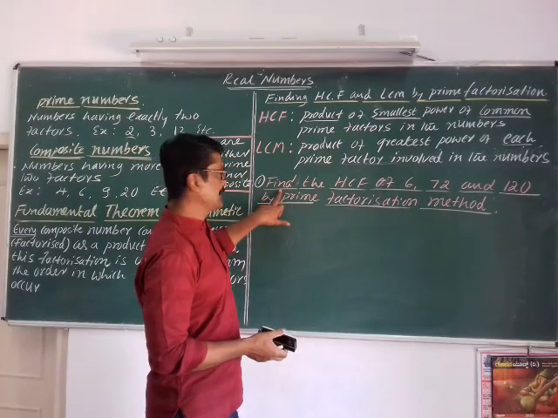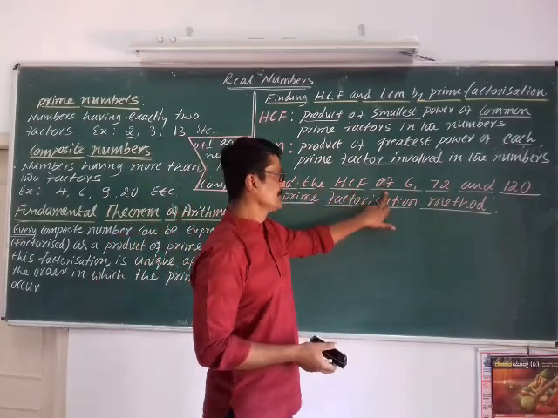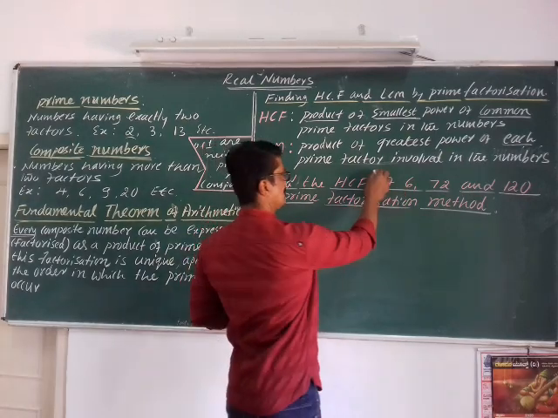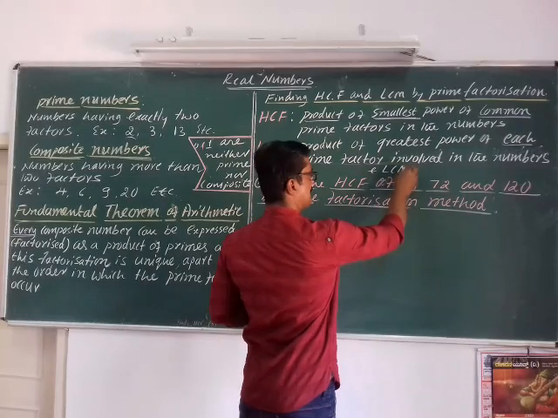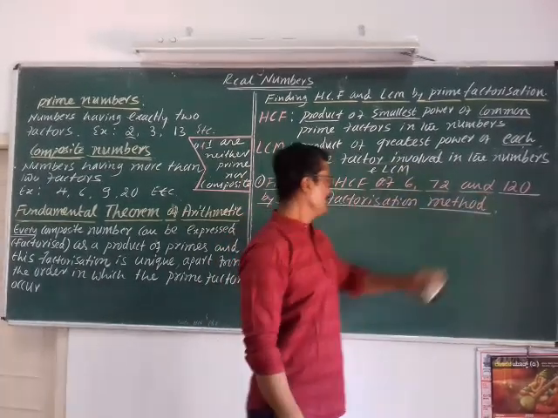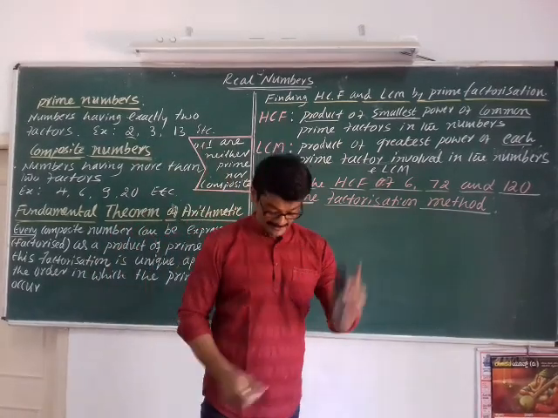Here is one problem I have written on the board. Find the HCF and LCM of 6, 72 and 120 by the prime factorization method.